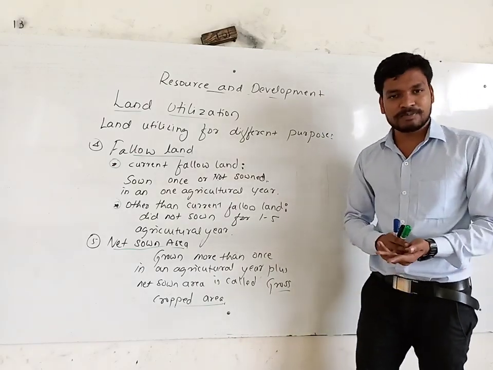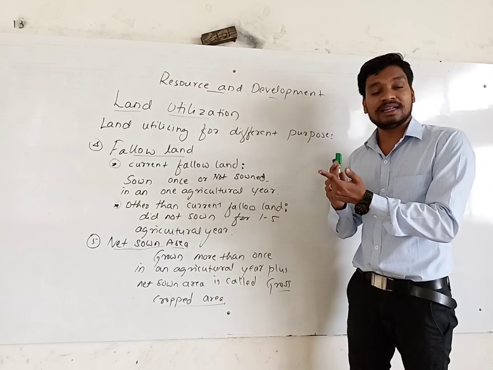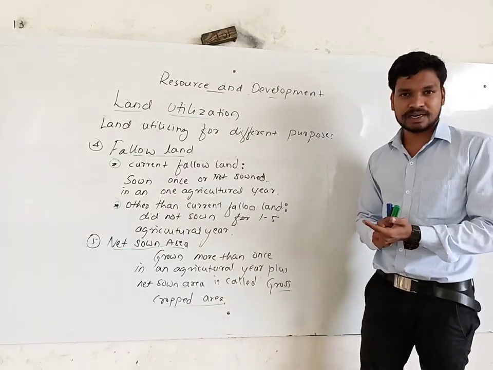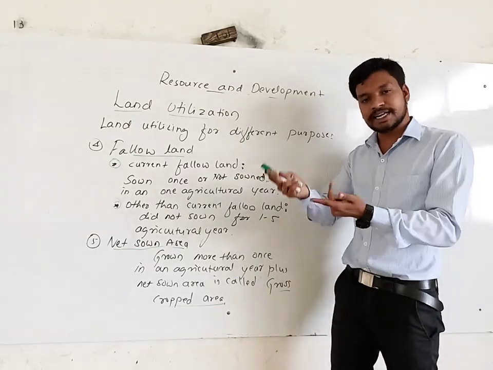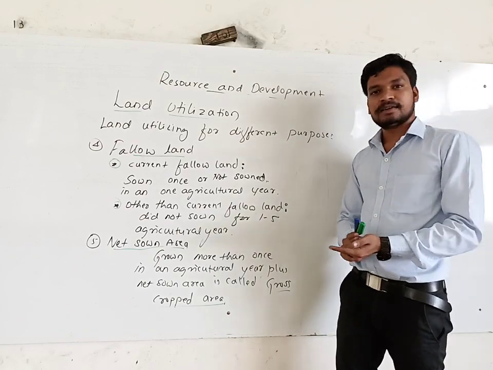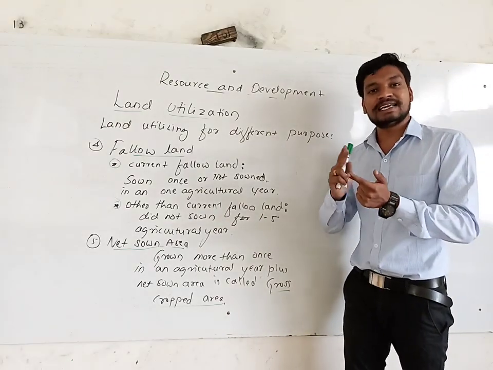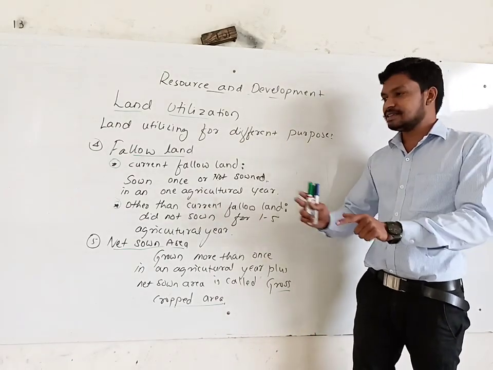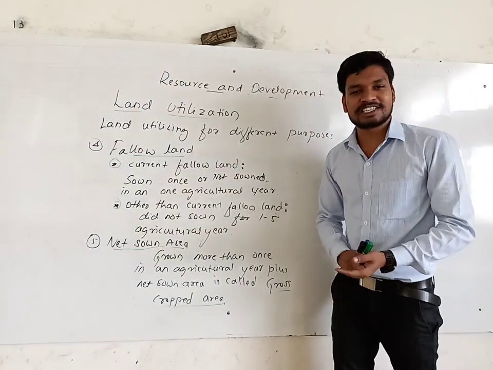Then the third important point is other uncultivated land, like permanent pastures, grazing land, and land under miscellaneous trees.